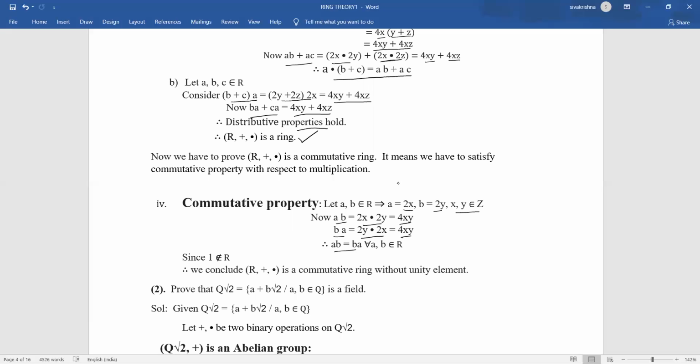And clearly by the definition of capital R, we know that 1 does not belong to capital R, because our set contains only even integers. So 1 is not an even integer, so 1 does not belong to capital R. Whenever 1 does not belong to capital R, we say that R does not have the unity element property. Therefore, finally we conclude that R comma plus comma dot is a commutative ring without unity element.